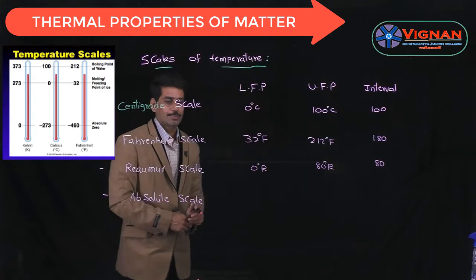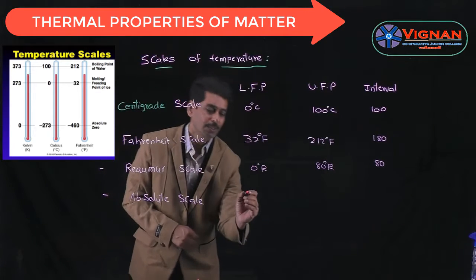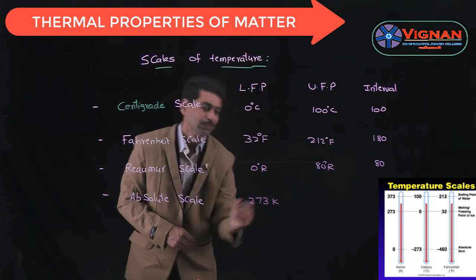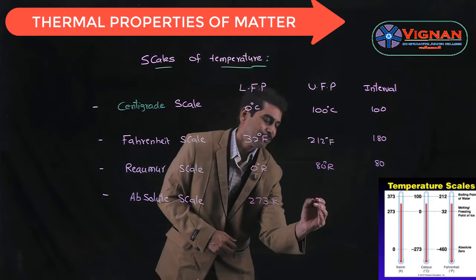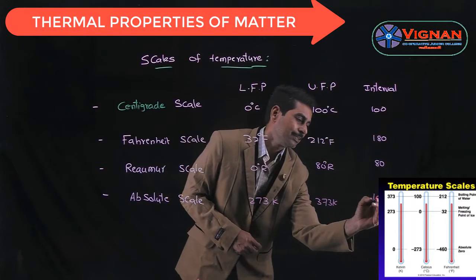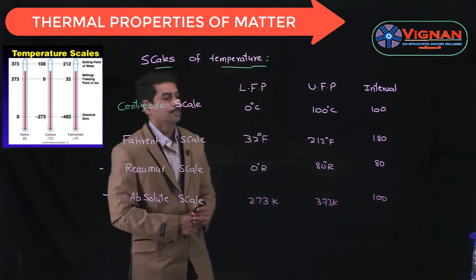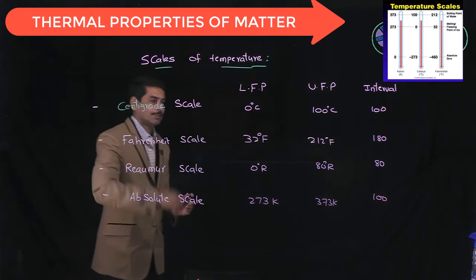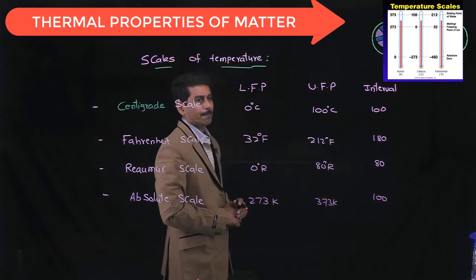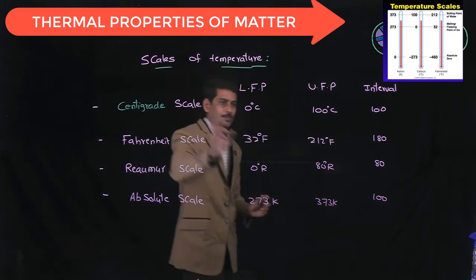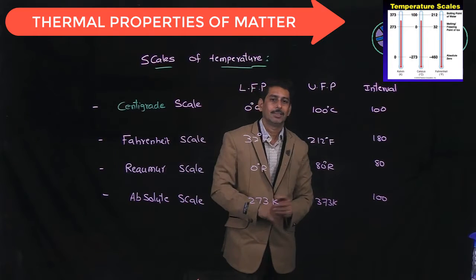Whereas in the case of absolute scale of temperature, the lower fixed point is 273.15, which can be taken as 273 Kelvin, whereas the upper fixed point is 373 Kelvin, and the interval is the same as degree centigrade, which is made into 100 equal parts. So these are the different scales of temperature. In all these scales of temperature, you have two fixed points, the lower fixed point and the upper fixed point, and an interval.